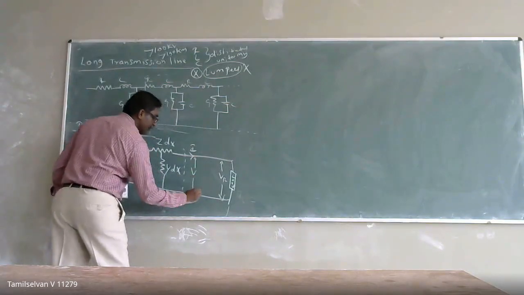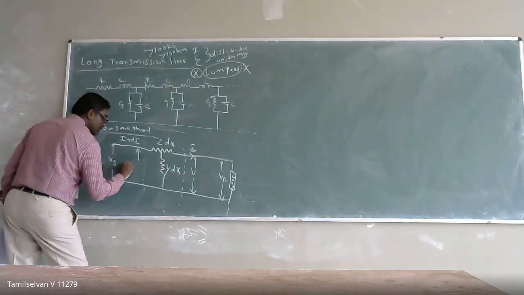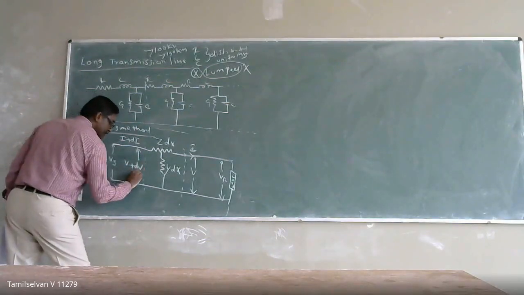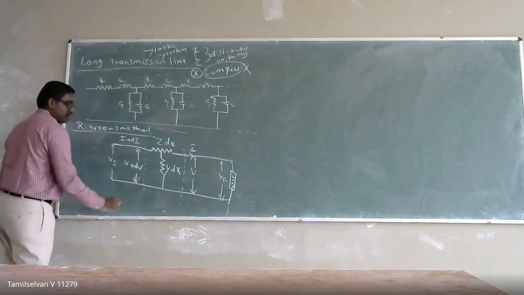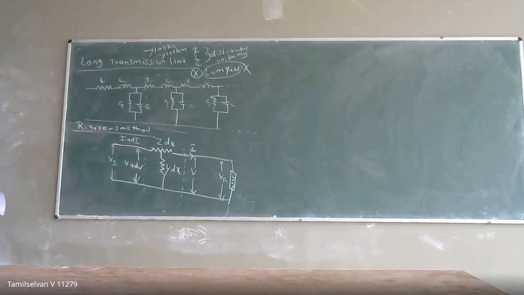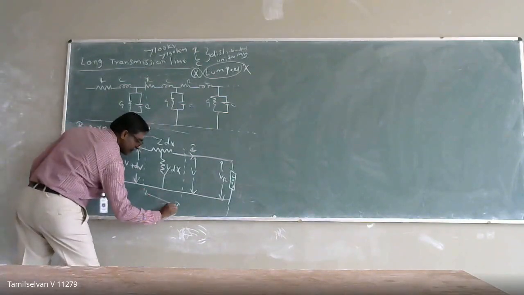At this section point, the voltage V appears. Then automatically, before this section, the voltage will be V plus dV. This section is called dx.